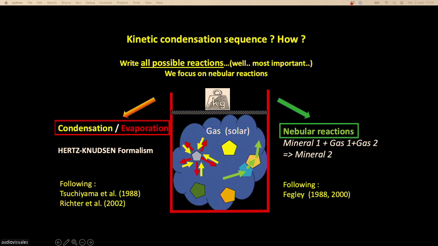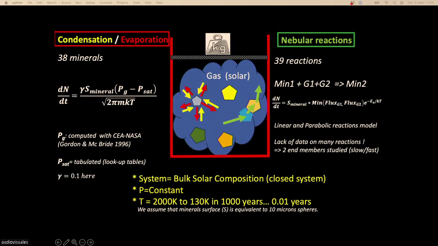If you now use chemical kinetics, you have to consider all reactions individually. So we have split the problem into two types of reaction because they have two different formalisms. On the left, you have condensation and evaporation reactions, with a formalism called the Hertz-Knudsen law. Maybe you know that.